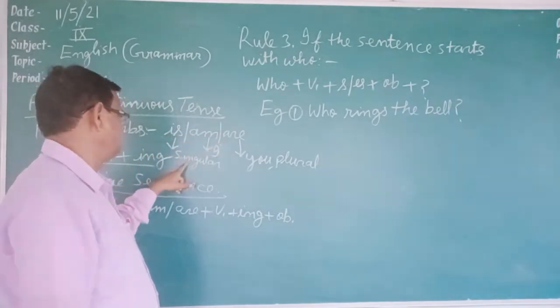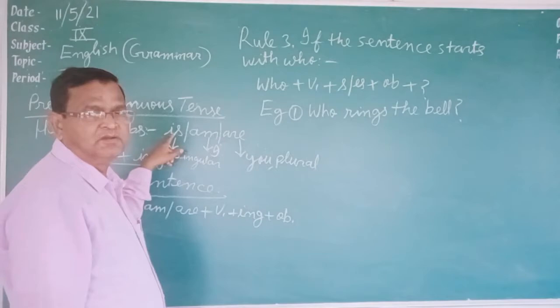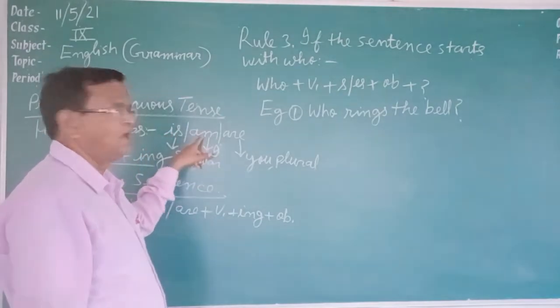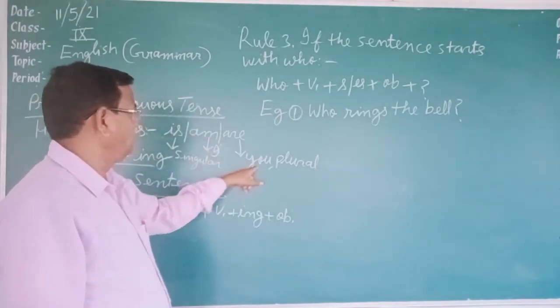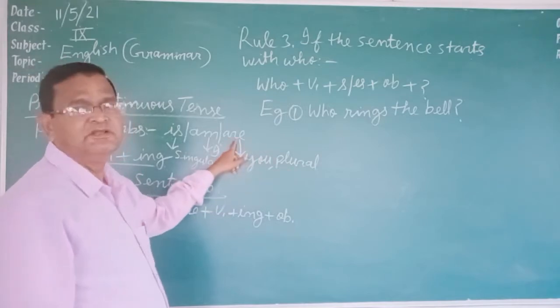Here is the rule where you will use each: is, am and are. If a singular number subject is there, then is is written. If I is there, then I am is written. If you or other plural subjects are there, then are is written.